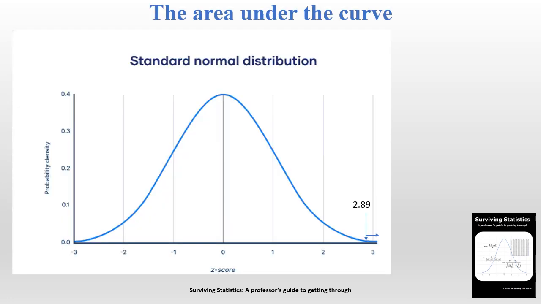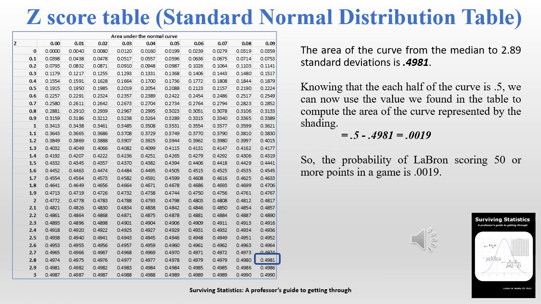With a z-score of 2.89, you can see that there is very little area under the curve that will fit that z-score and beyond. Nevertheless, there will be some values there, and so we're going to figure out how much of the curve lies between 2.89 and beyond. After we have computed the z-score, we can then use the standard normal distribution table to find the area from the mean to that particular z-score.